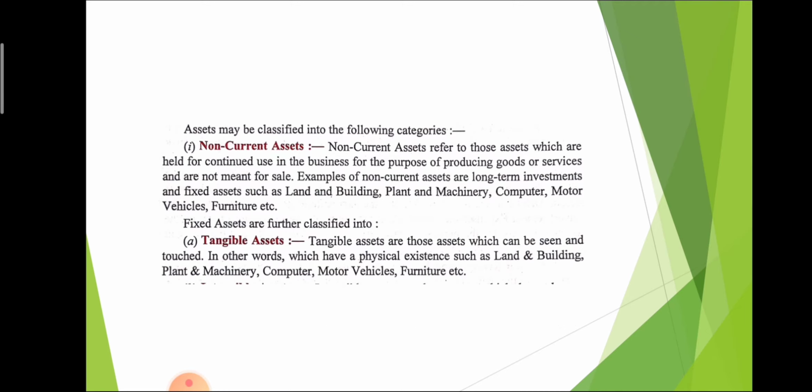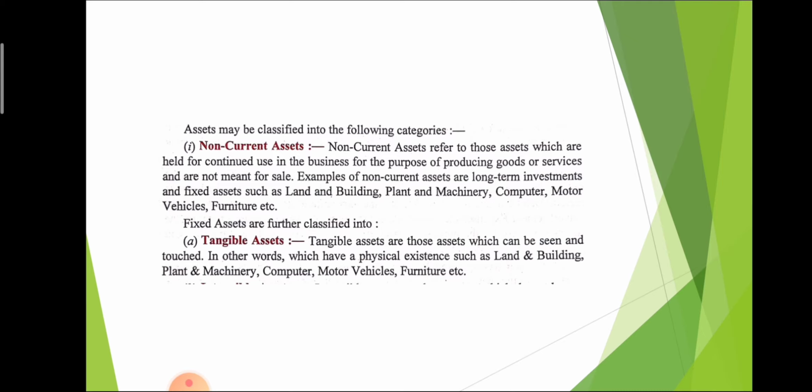Non-current assets. Non-current assets refer to those assets which are in continued use in the business. It means that if anything is purchased for a long-term period, that is treated as a non-current asset. For example, machinery, computer, motor vehicle, furniture.